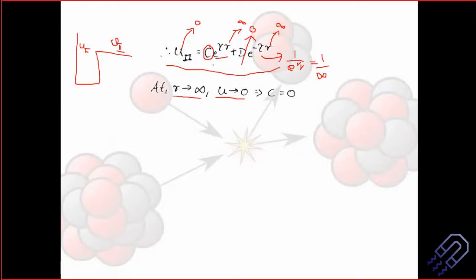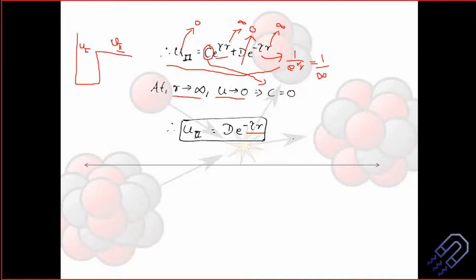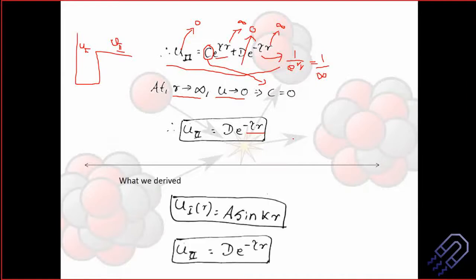If this is 0, then left hand side and right hand side are same, and hence the value is C equal to 0. Using this, we are just finding out C, that means we are eliminating one of the constants. So if C is 0, the equation will now tend to u2 is D e to the power minus gamma r. So there is a minus, it's not a plus. There is a minus D e to the power minus gamma r, and then we have derived these two relations.